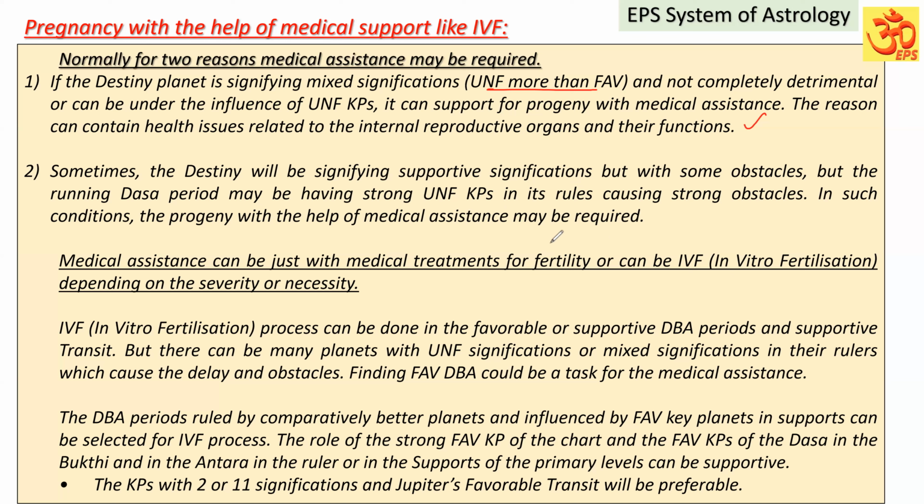Sometimes destiny will have mixed significations with strong obstacles, and the favorable key planets' support will be comparatively lesser. So in general, if the destiny is indicating mixed significations, then the running dasa is also supportive of that, but unfavorable key planets are more. You can see the dasa has more unfavorable key planets in the rulers, then causing strong obstacles. In such a condition, progeny with the help of medical assistance. What is medical assistance? Here also medical assistance by way of treatment or by way of IVF, in vitro fertilization.